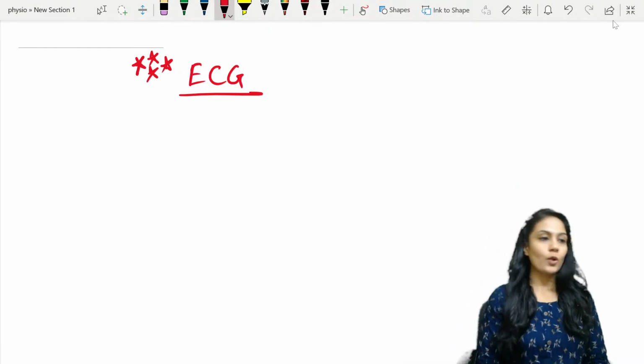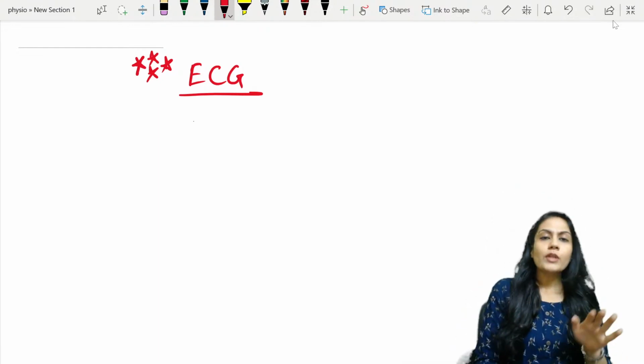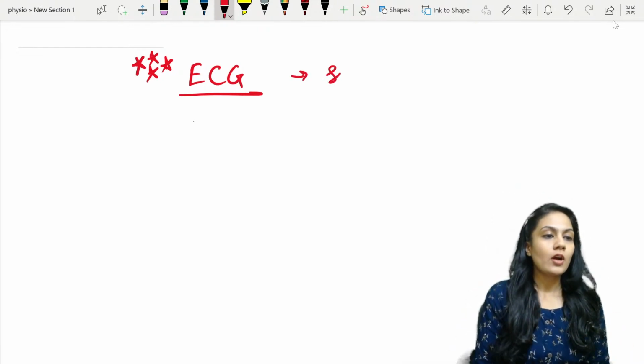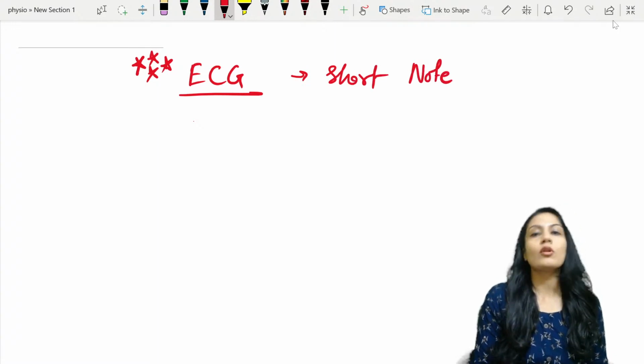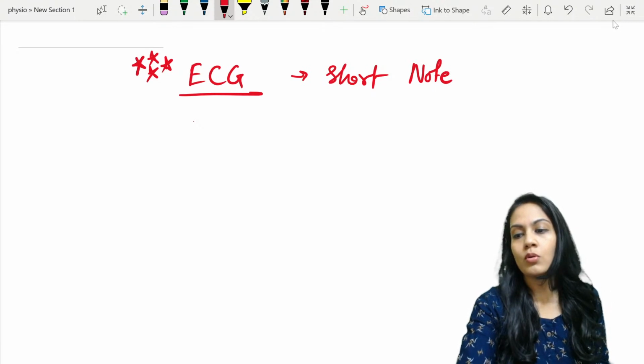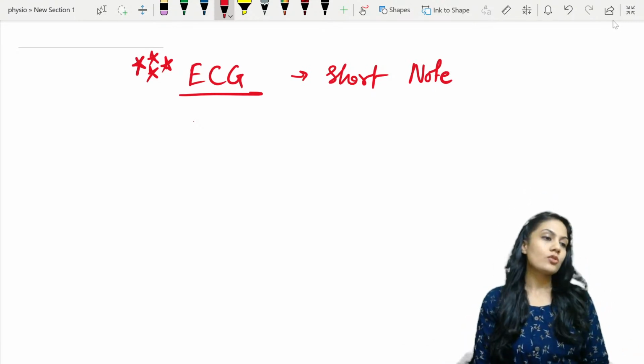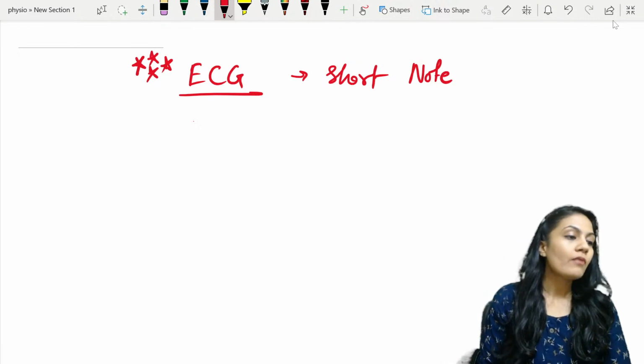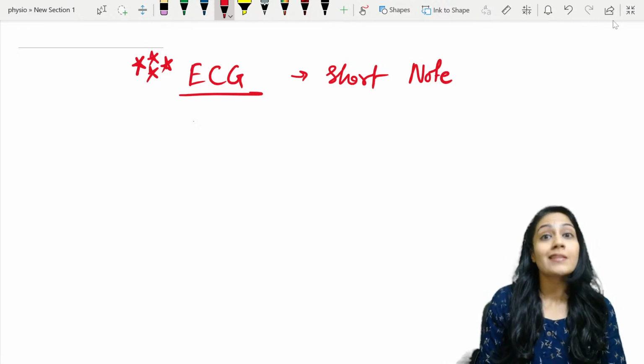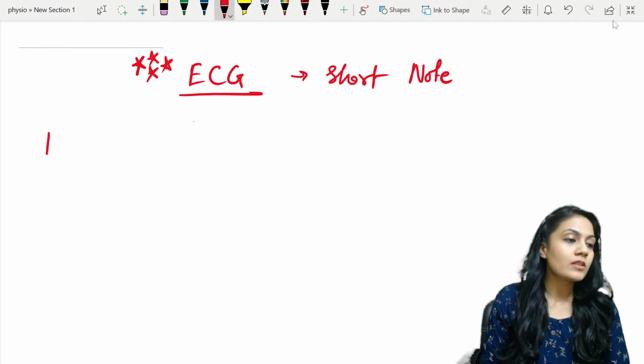See, in your exam the short note can come on this, and also the long notes can come on this. So basically we should know the ECG. So this is a very important topic. Now we'll start with what is ECG. So we'll start with the definition of it.